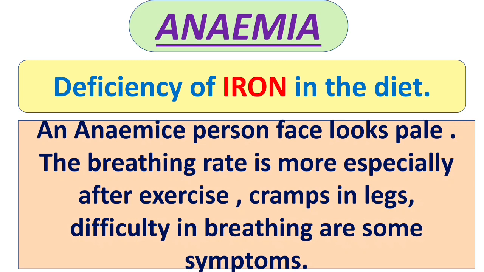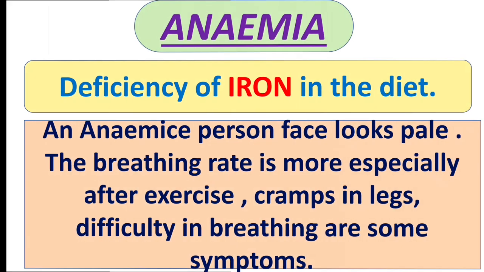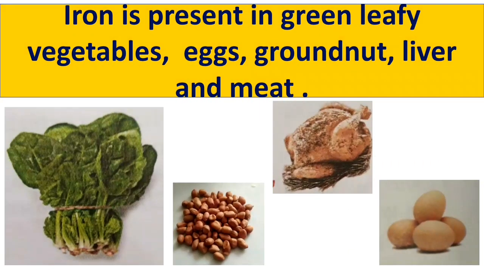Cramps in legs and difficulty in breathing are some symptoms of a person who is suffering from anemia. For the prevention of anemia, we should have iron-rich food in our diet, and iron is present in vegetables like spinach, groundnut, meat and eggs.